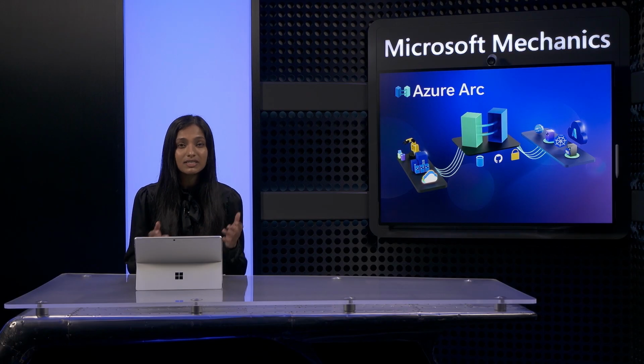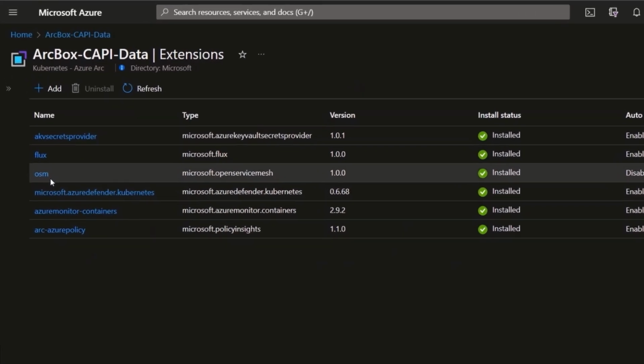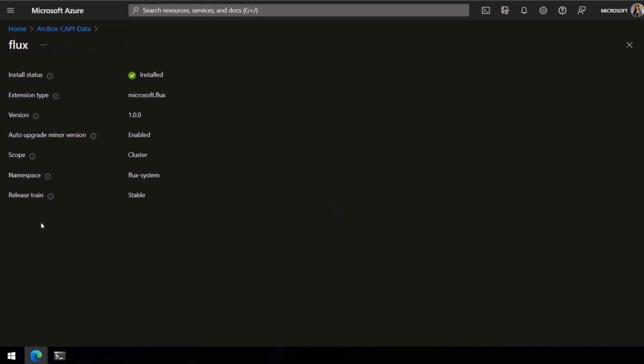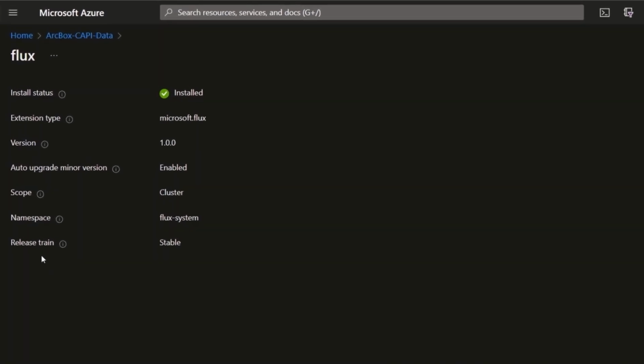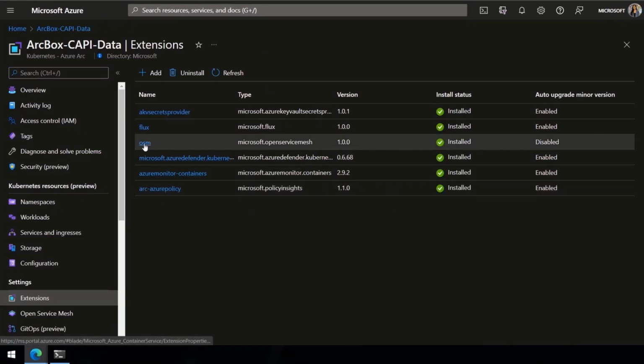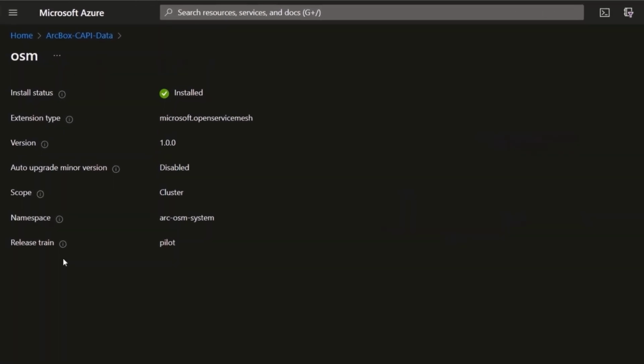Not only can we manage these different Kubernetes distributions with Azure Arc, but then using extensions, we can also take advantage of other Azure services and related services like GitHub. In fact, here you can see I have Open Service Mesh, GitOps, and other Azure extensions configured. For example, this extension for Flux running on Cluster API Kubernetes ensures that it's always up to date with any committed changes in my GitHub repo. And I'll navigate to this one for Open Service Mesh. And this extension allows me to easily manage traffic between different app versions.